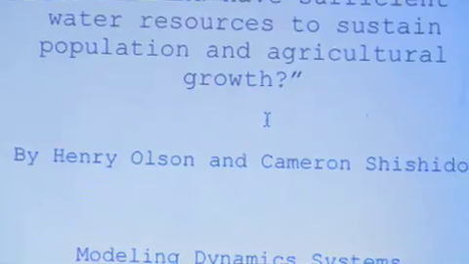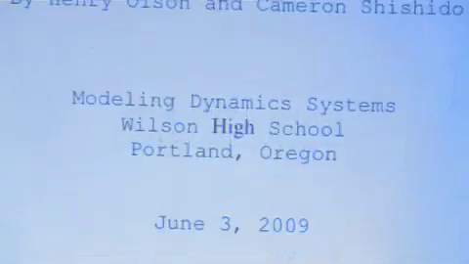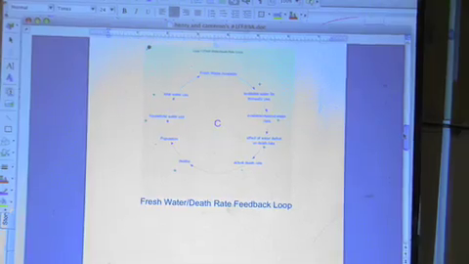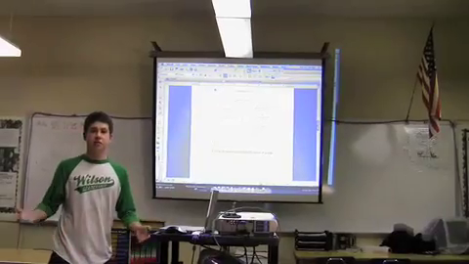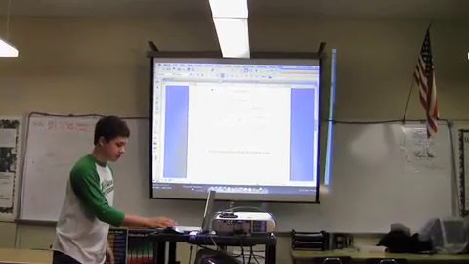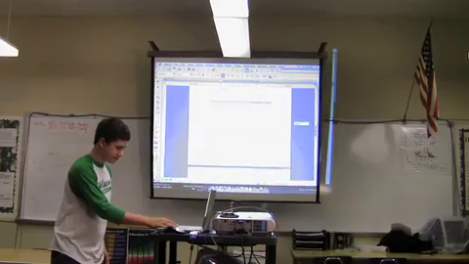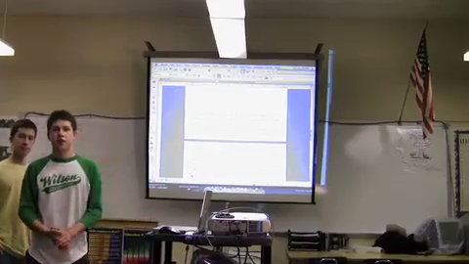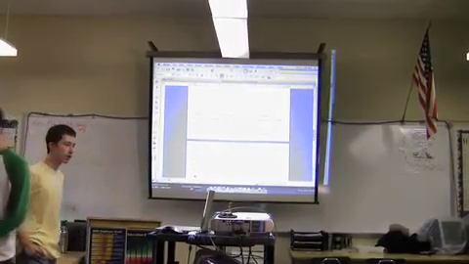So this presents kind of a problem, because if there's more water in the system, it really won't help anything, because eventually that larger population that results from having more water is going to need to consume even more water. So this loop is counteracting. And Cameron is now going to talk about some policies that are going to help mitigate this problem.